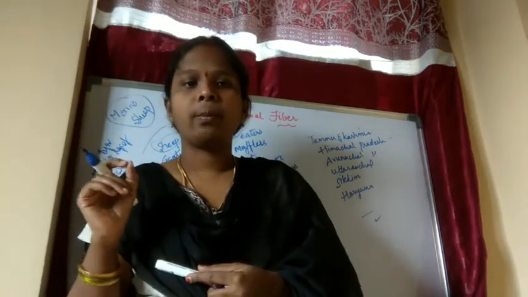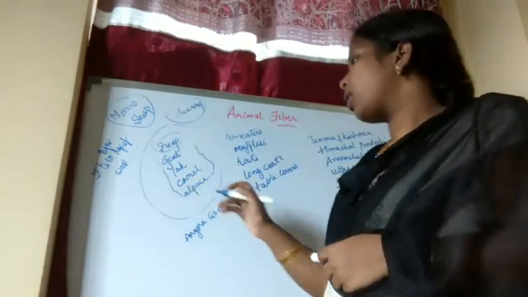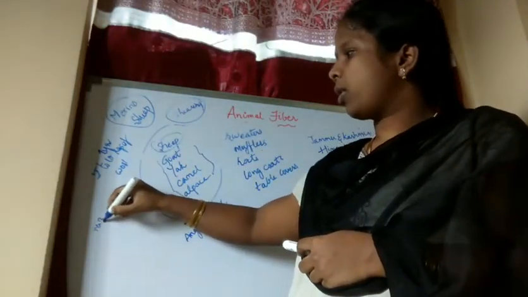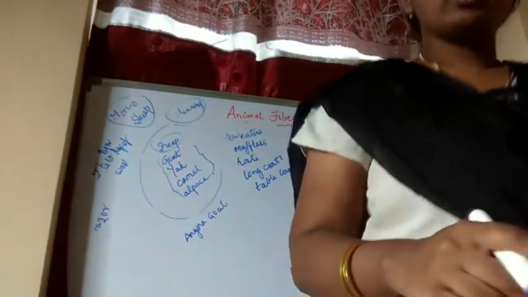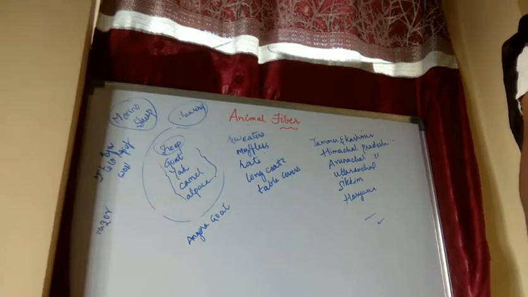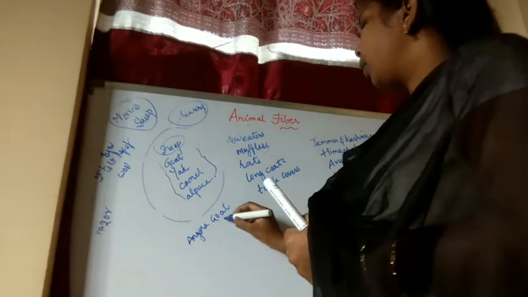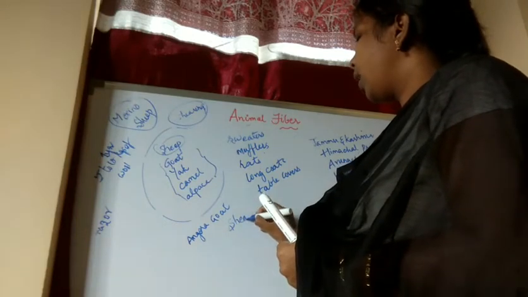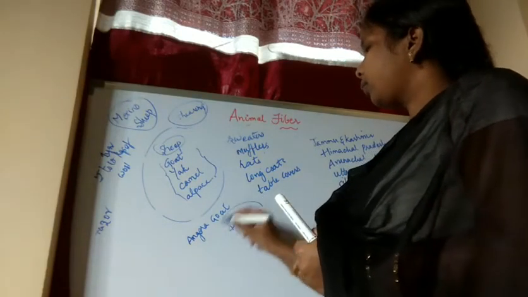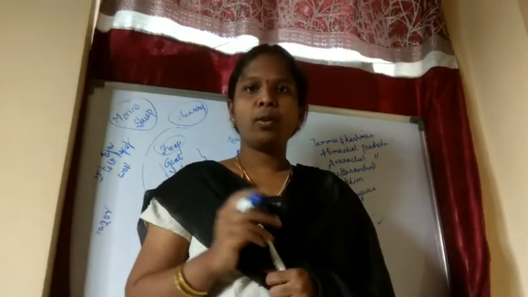The fleece of the sheep is removed like with a razor. The process of removing is called shaving.